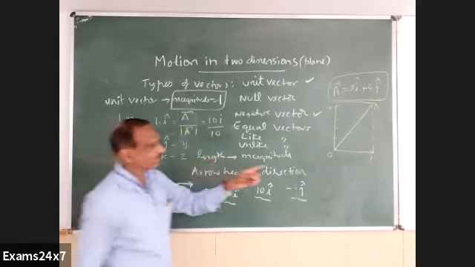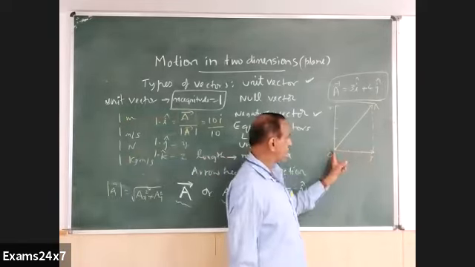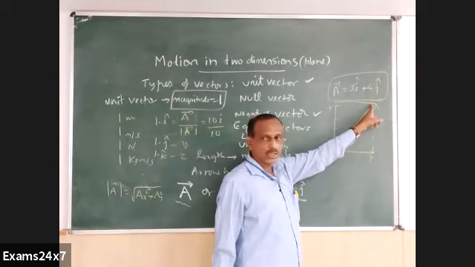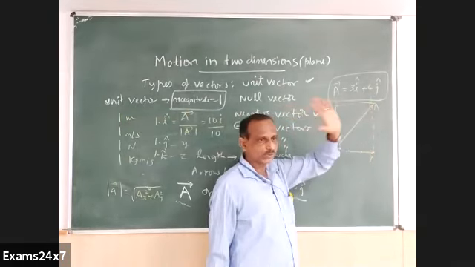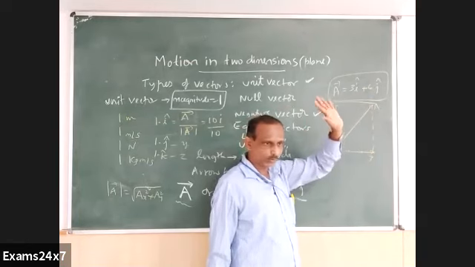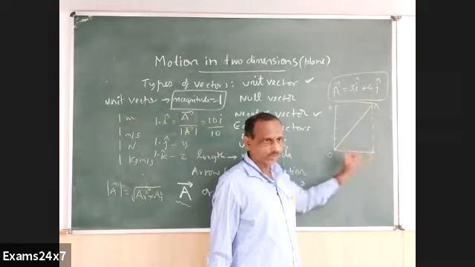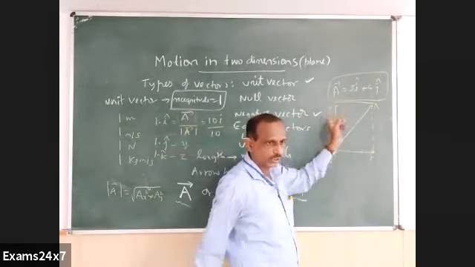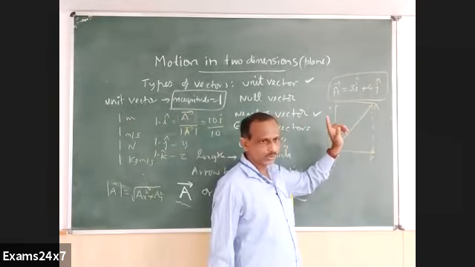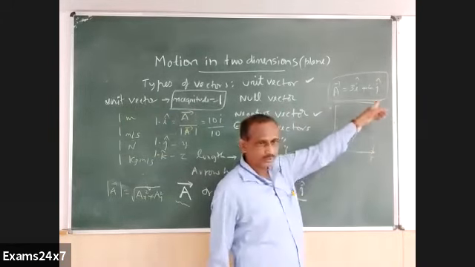If you measure using a scale, you have 3 centimeter here, 4 centimeter here, then this diagonal exactly becomes 5 centimeter. Check whether it's true or not afterwards. Because 3 square, how much? 9. 4 square, 16. Add, how much? 25. Root of that, 5 becomes.